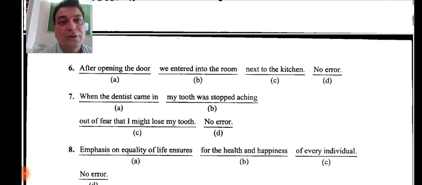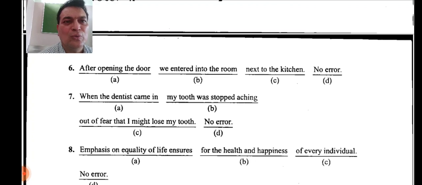See, whether the preposition should be used after entered, that is the question. We always say, we entered the room. There is no need of into. We say we entered the room. There is no need of any preposition there. So the error is in B part. Let's move on to question number 7.